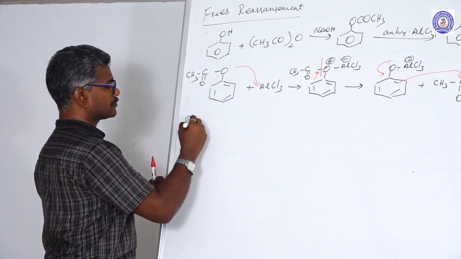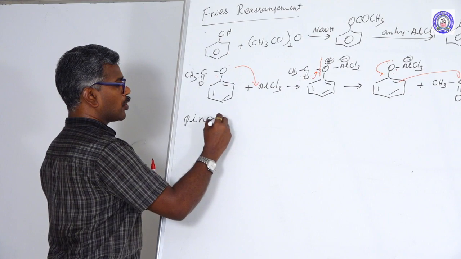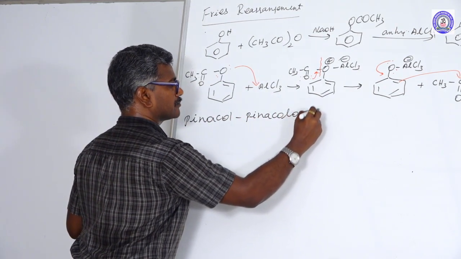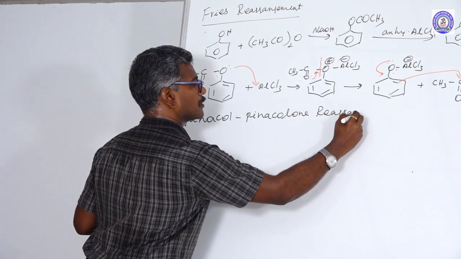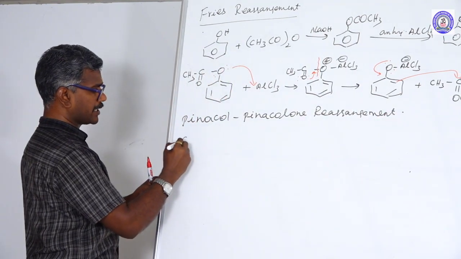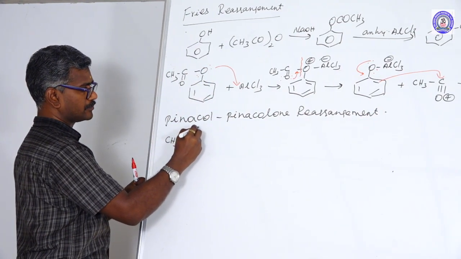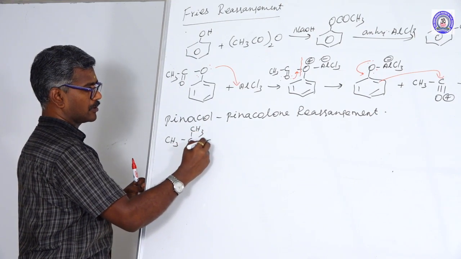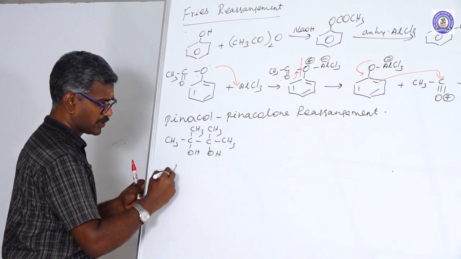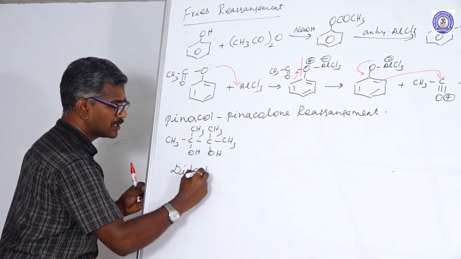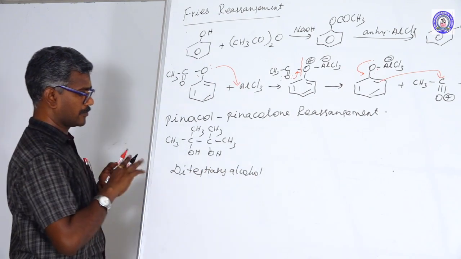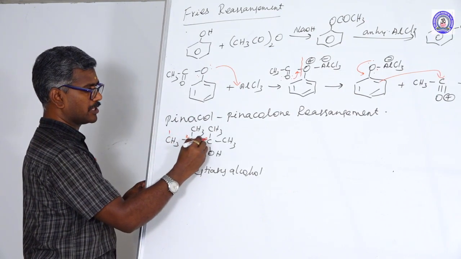Another one is the pinacol-pinacolone rearrangement. Starting material: this one is an example of a tertiary alcohol. 1, 2, 3, 4.